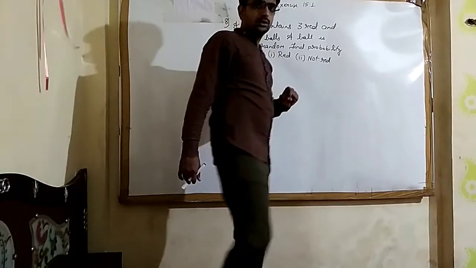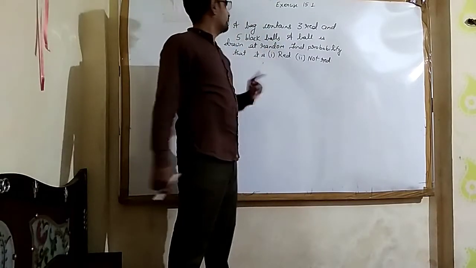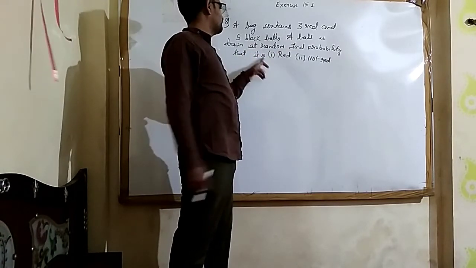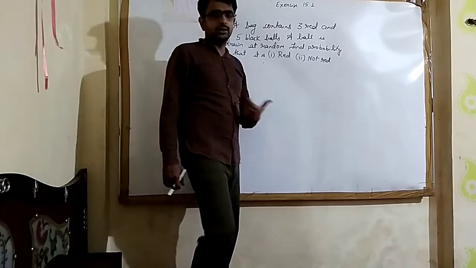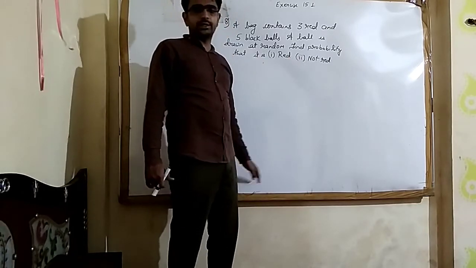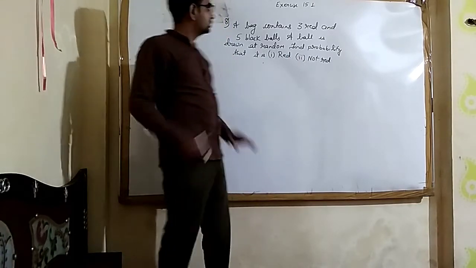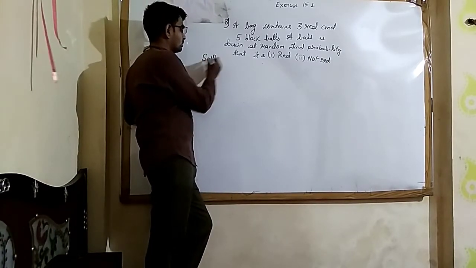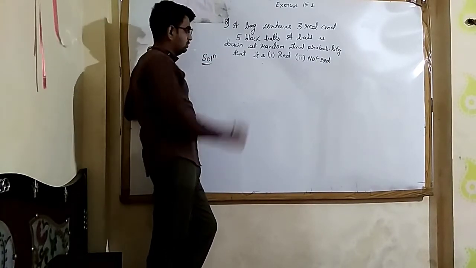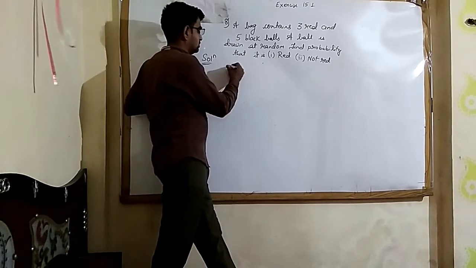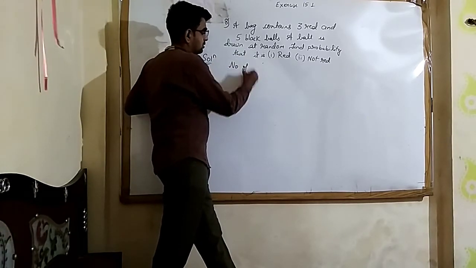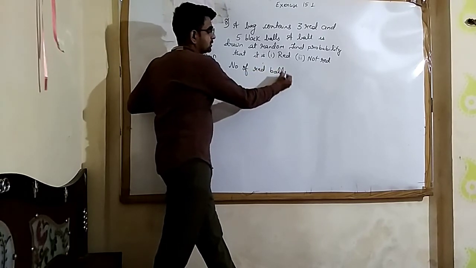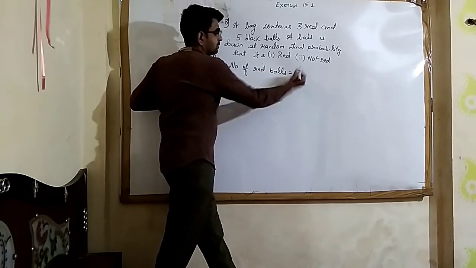Number 8. A bag contains 3 red and 5 black balls. A ball is drawn at random. Find the probability that first, it is red, second, it is not red. Very simple. Number of red balls we have is 3.